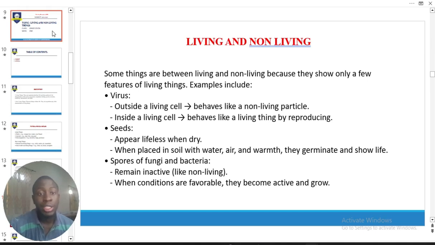As you can see, a seed as well is a living and non-living thing. Because number one, if a seed does not find itself in soil, and for that matter a conducive soil and environment, it does not come to life. So you have to sow a seed and care for that seed for it to come to life. If the seed is just out there lying dry, it does not come to life because there's nothing to feed it or give it the necessary energy to grow. And spores, fungi and bacteria.